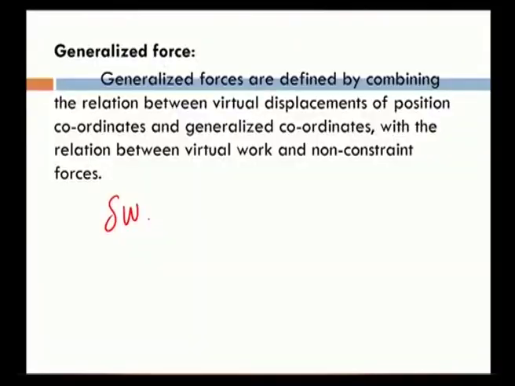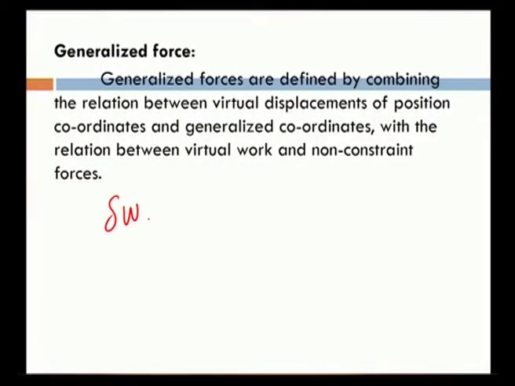That displacement and work can be used to define generalized force also in calculus of variation. Generalized forces are defined by combining the relation between virtual displacements of position coordinates and generalized coordinates with the relation between virtual work and non-constrained forces. This is how generalized force is defined.